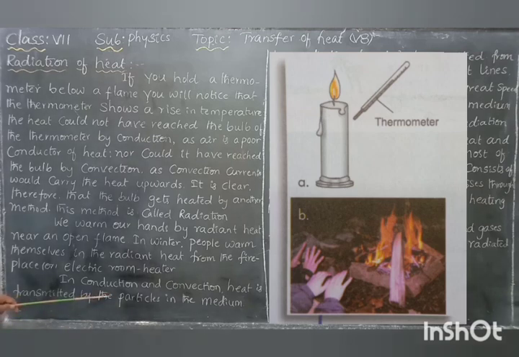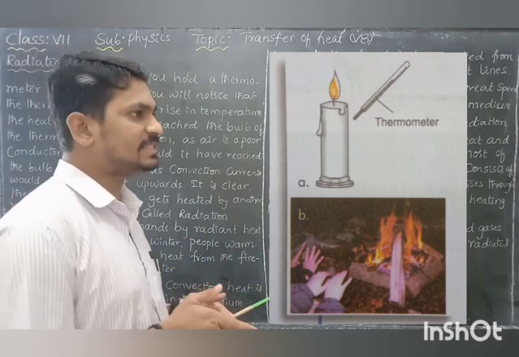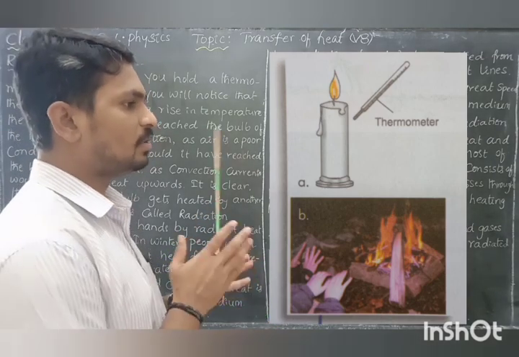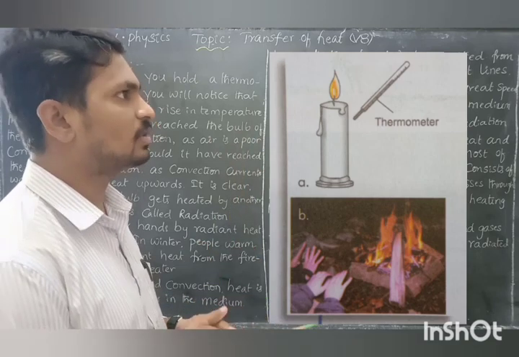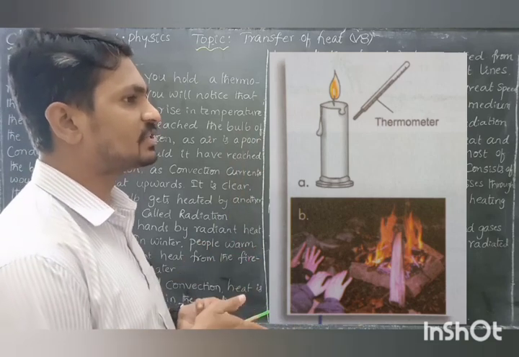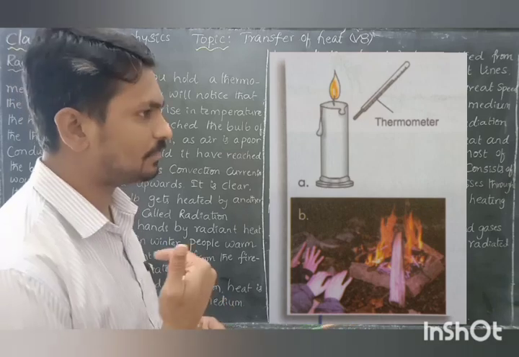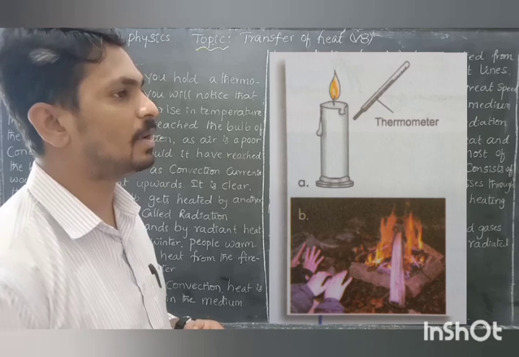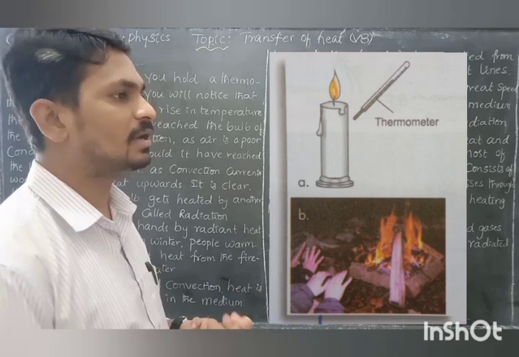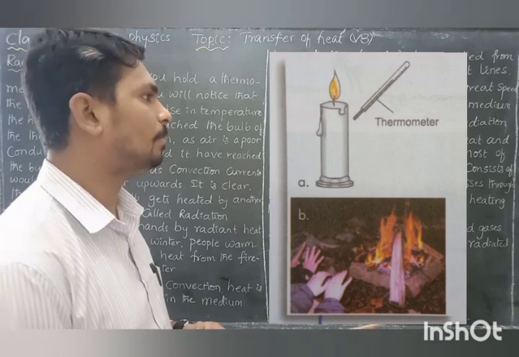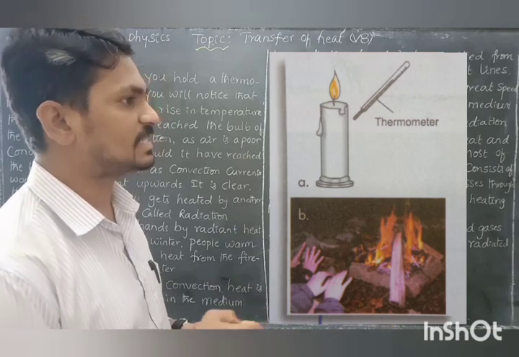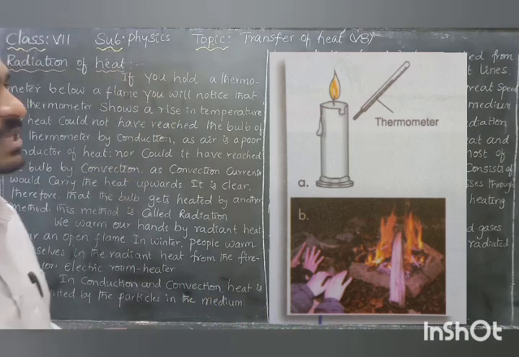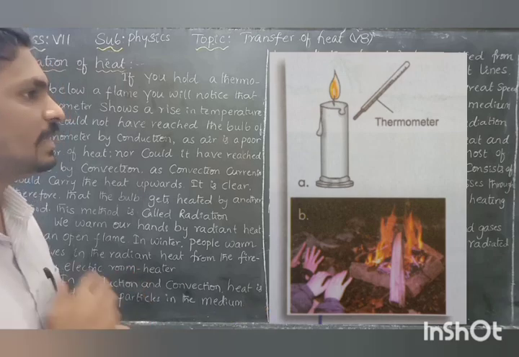In conduction and convection, heat is transmitted by the particles in the medium. In conduction, both bodies are in contact, and both are medium. In convection, the medium is essential, whether it is a liquid or air. Air is a combination of small particles, and any liquid is also made up of small particles. That medium is responsible for the heat transmission in conduction as well as convection.